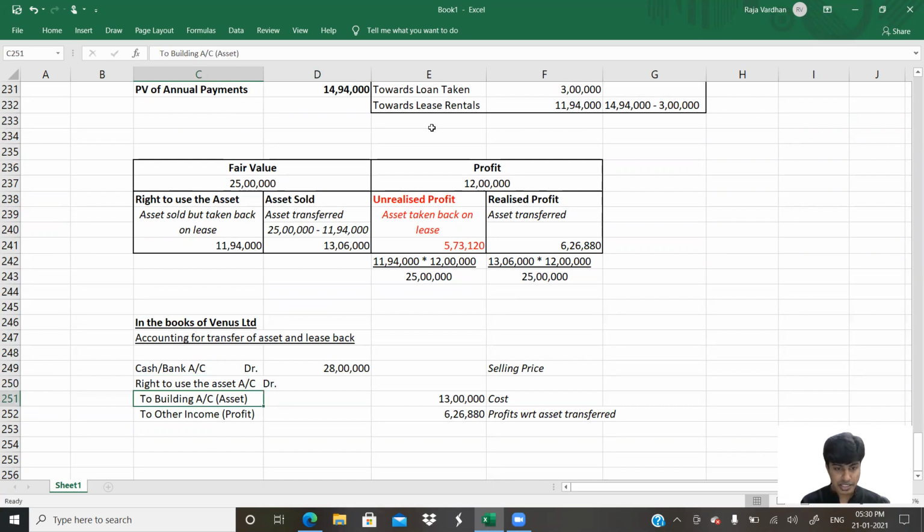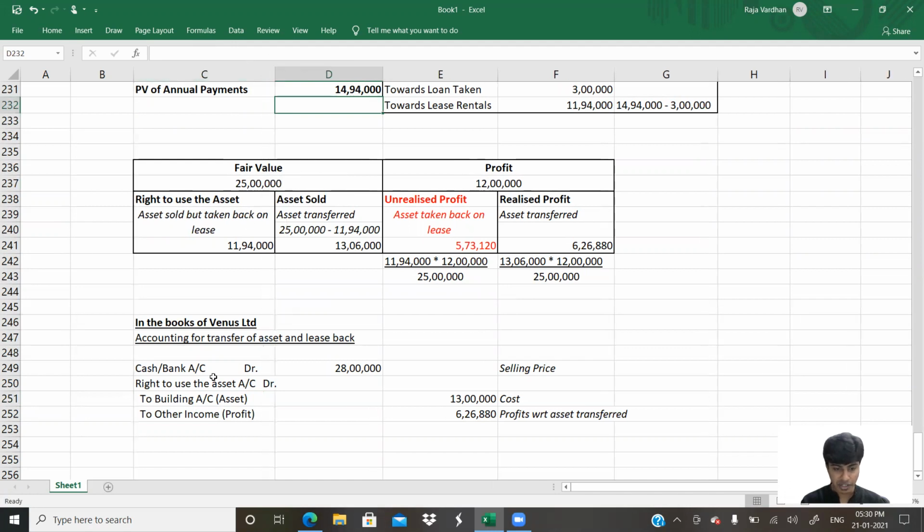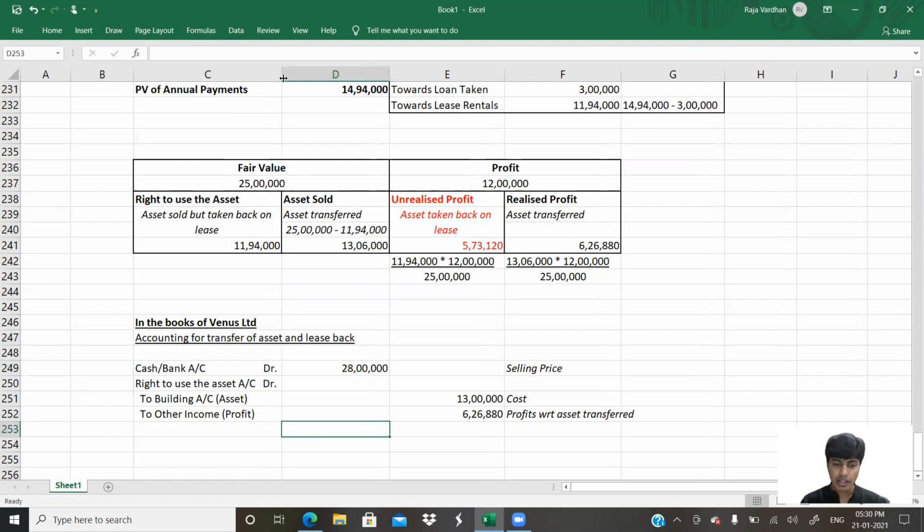I mentioned to you that this right to use the asset has to be recognized at what price. That has to be identified. Let us keep that as a balancing figure. I'll however show you the reasoning for that part as well, right now, as to how we get this. See, the asset that is retained is basically 11 lakh 94,000. Out of this 11 lakh 94,000, against that, there is unrealized profit of 5 lakh 73,000. So 11 lakh 94 minus 5 lakh 73 is our right to use the asset.